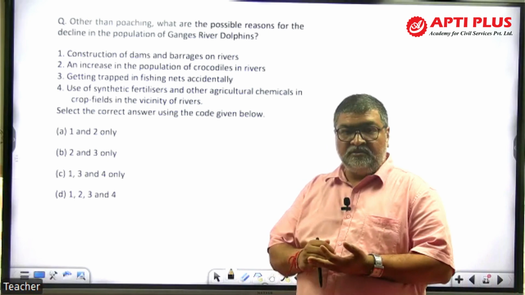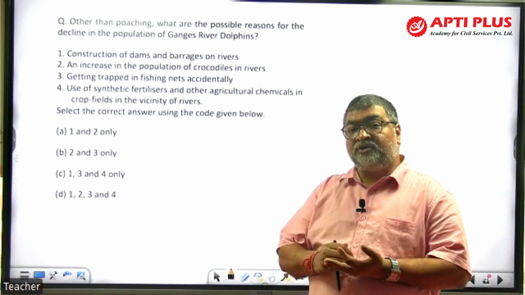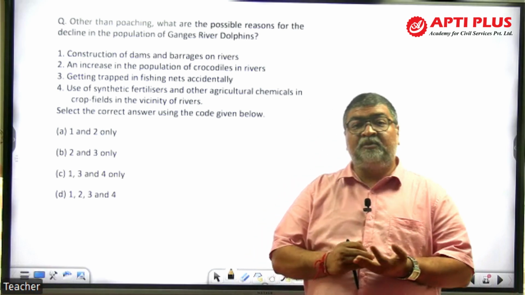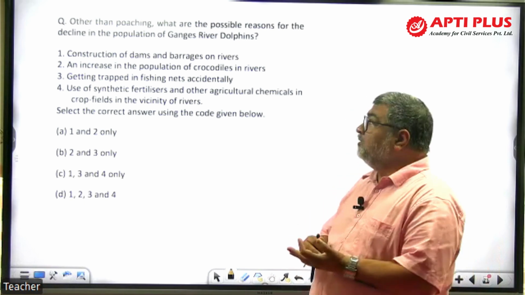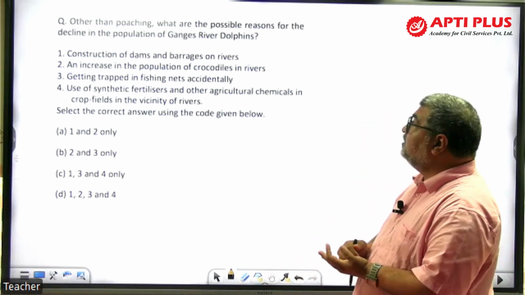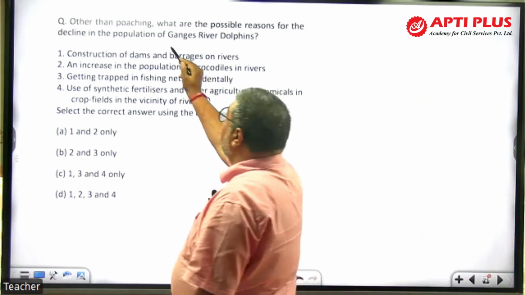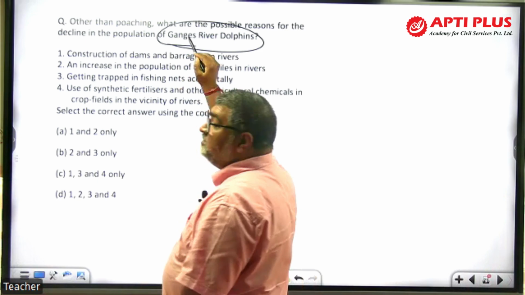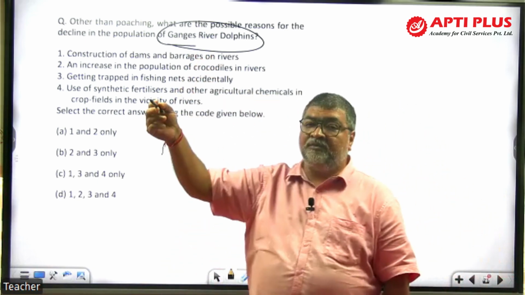Species conservation, particularly the IUCN data book, threats, and conservation measures like protected areas. All these are being asked. Now if we look at this: other than poaching, what are the possible reasons for the decline in the population of the Gangetic river dolphin, which is the national aquatic animal of India?